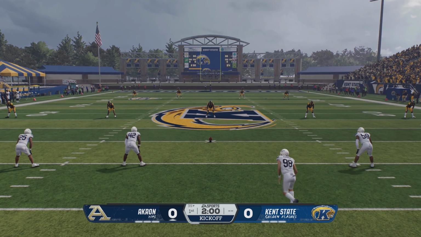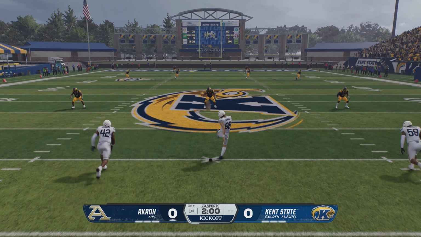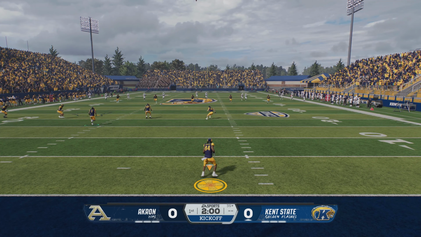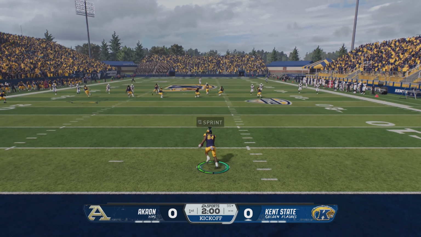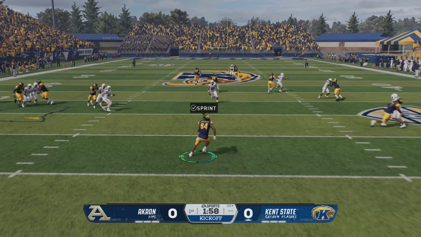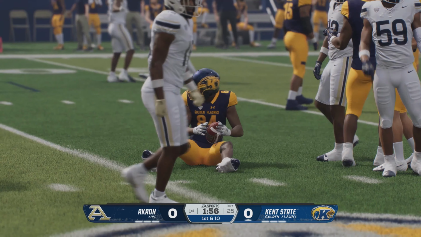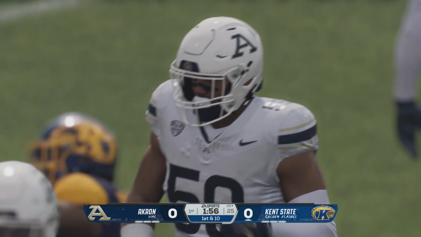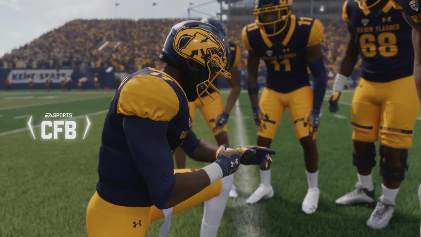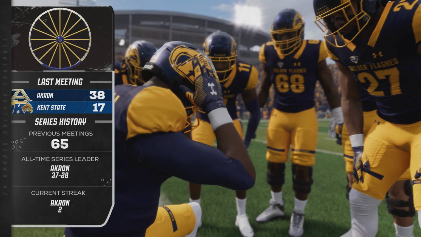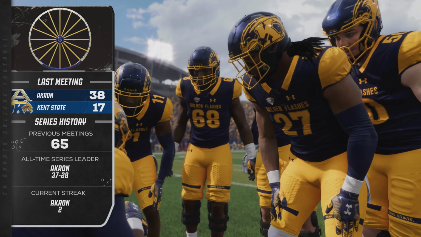And the Zips will kick it away to get this game going. He'll return it from inside the 5. The coverage team brings him down at the 26. So Kent State's offense gets onto the field for the first time today.